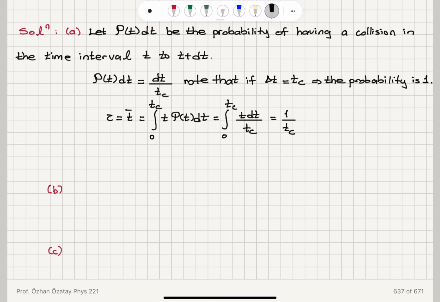times the integral of t dt, which will give me t squared over 2, evaluated between time t equal to 0 and the collision time tc, and this will give me tc squared divided by 2tc. And that mean time that elapses before the next collision occurs will be equal to tc divided by 2. And that basically makes sense because we have a linear dependence on time.